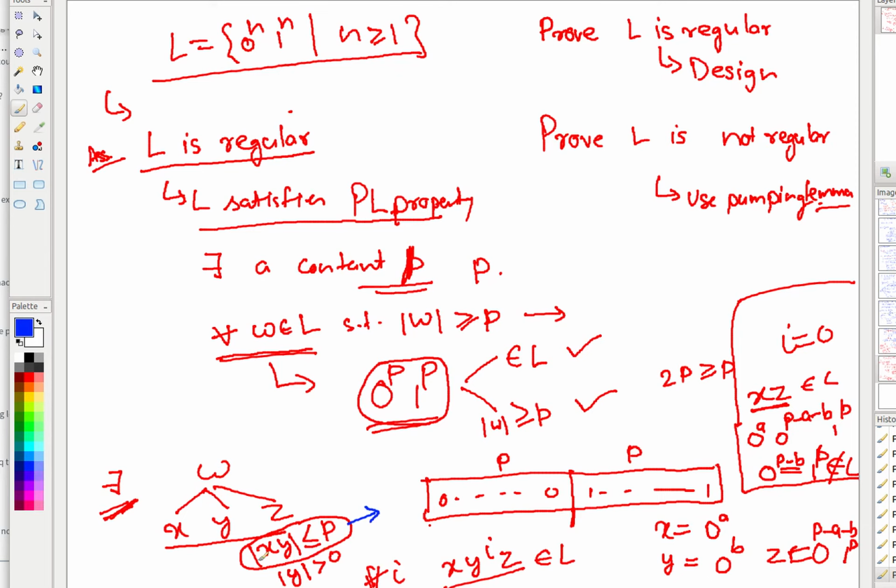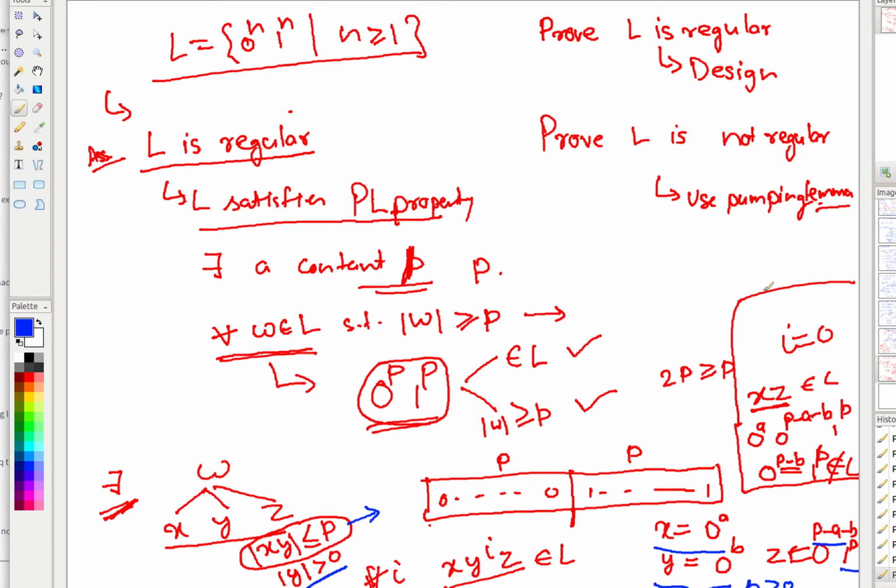what you can say is that the number of x and y symbols altogether is at most p, and you have p zeros, so x will contain only zeros, some a number, y contains some b number of zeros, I don't know how many, and the remaining zeros will go to z, and all the ones will be part of z. One thing is certain: because the length of y is greater than 0, b is greater than 0, and that is why when you took x z, it gives you 0 to the power p minus b, 1 to the power p, which does not belong to L.